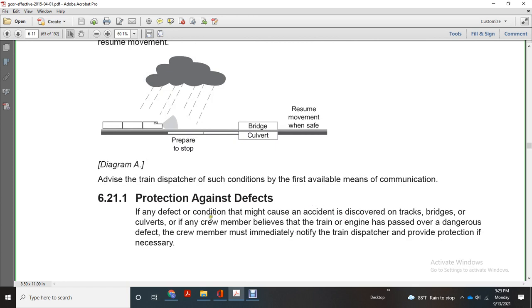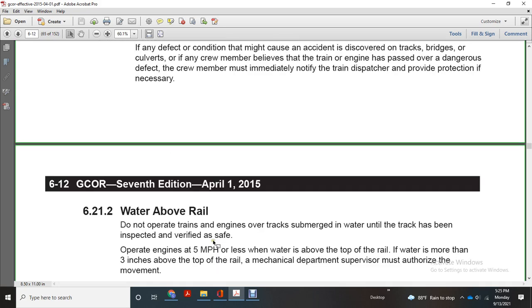Protection against defects. If any defective condition that might cause an accident is discovered on the track, bridge, or culvert, and any crew member believes a train or engine has passed over the dangerous defect, the crew member must immediately notify the train dispatcher to provide protection if necessary.